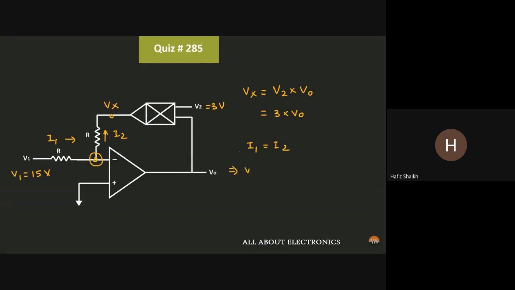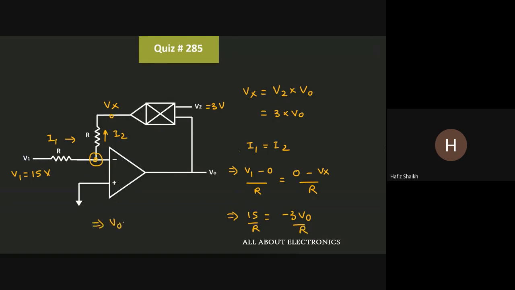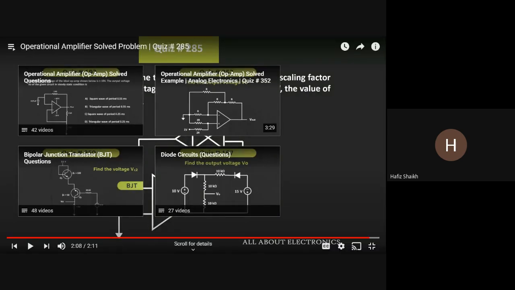That means V1 minus 0 divided by R is equal to 0 minus Vx divided by R. And since V1 is equal to 15 volt, we can write this expression as 15 divided by R, that is equal to minus 3 times V0 divided by R. And if we further simplify it, then we can say that here Vout is equal to minus 5 volt.